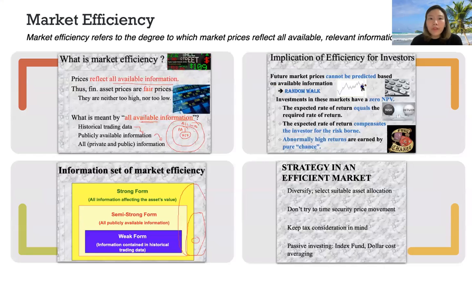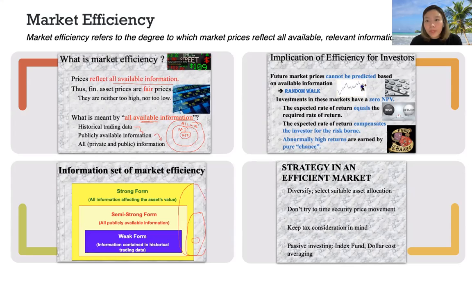Market efficiency refers to the degree to which market prices reflect all available relevant information. What is market efficiency? That is, prices reflect all available information. Those financial asset prices are fair prices. They are neither too high nor too low. What is meant by all available information? Historical trading data, publicly available information, and all private and public information. For the information set of market efficiency, there are three types: strong form, semi-strong form, and weak form.